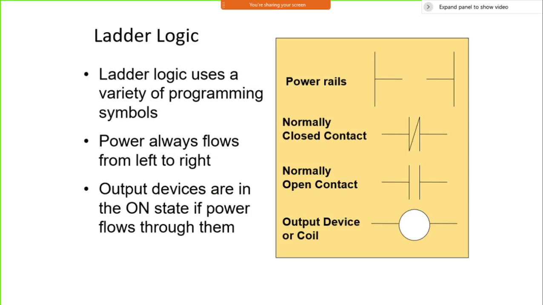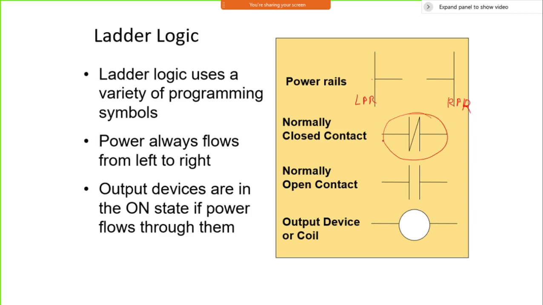So whenever you are going to do a ladder logic program, it needs only these four symbols. You don't need anything more than that. The first symbol is the power rails, the left power rail and the right power rail. These are the rails. Then the next symbol is a normally closed type of contact.